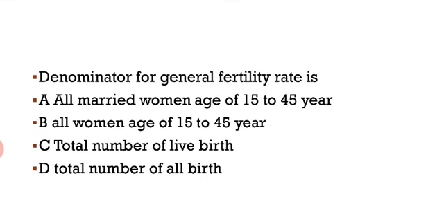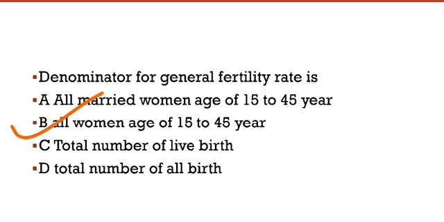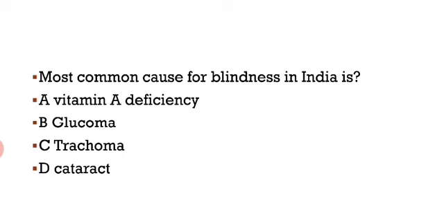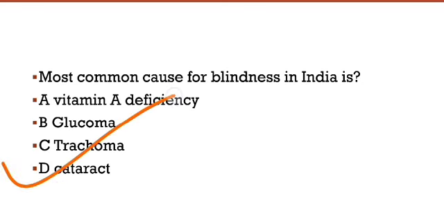The next question, denominator for a general fertility rate is. Here our right answer is all women aged 15 to 45 years. It is the denominator for a general fertility rate. Okay, the next question, most common cause for blindness in India is. So in India the most common cause of blindness is cataract.